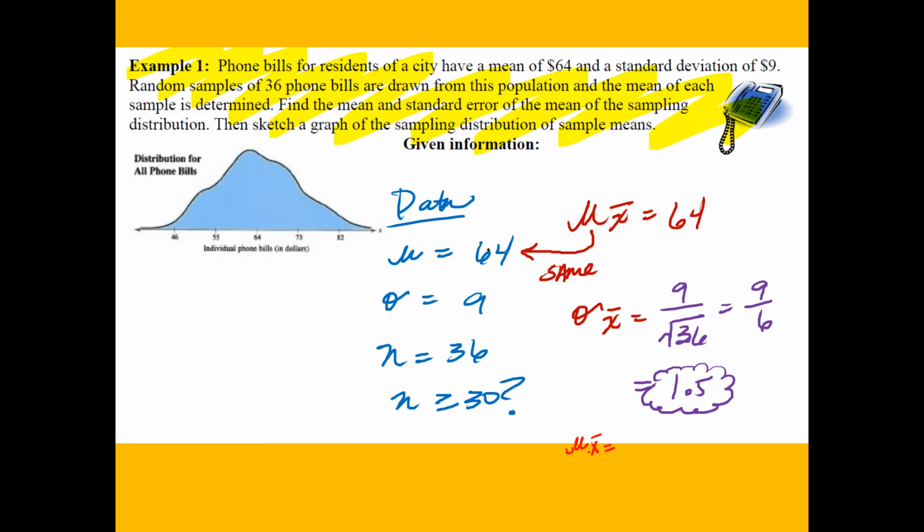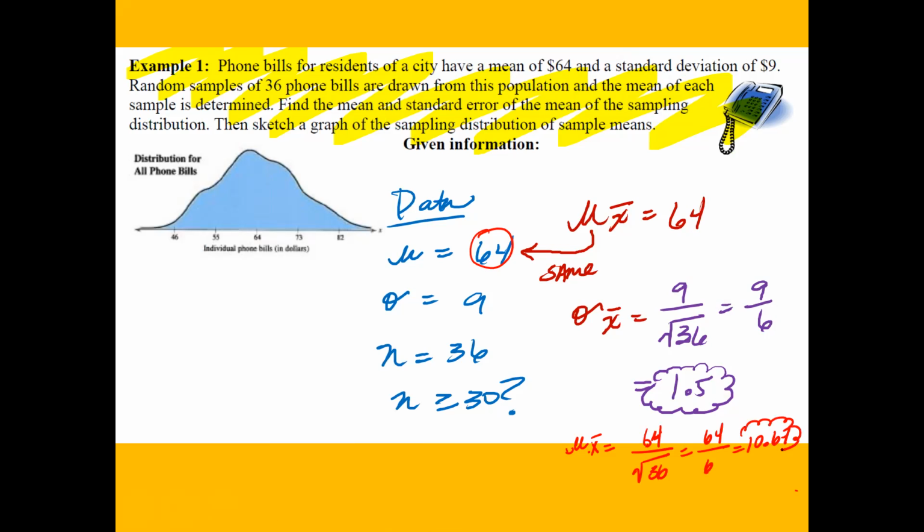Your sample mean is going to be the 64 divided by the square root of the sample size, which is 36. So 64 divided by 6 is going to give you 10.67. And that is going to be the mean, okay?